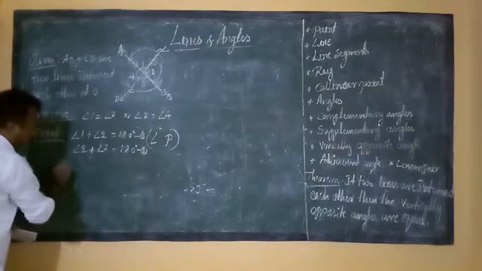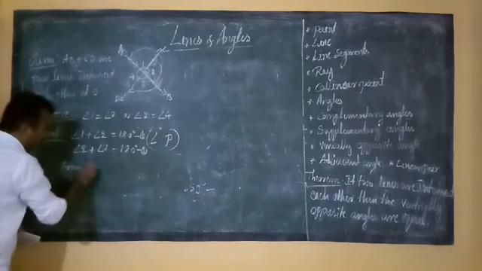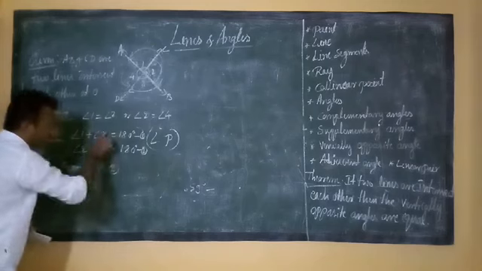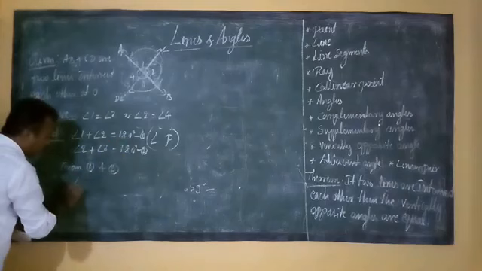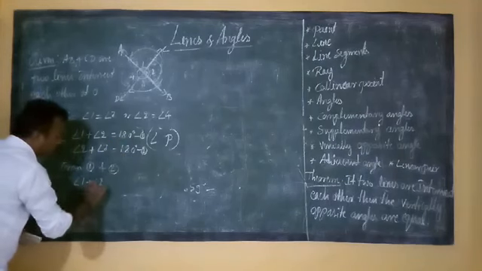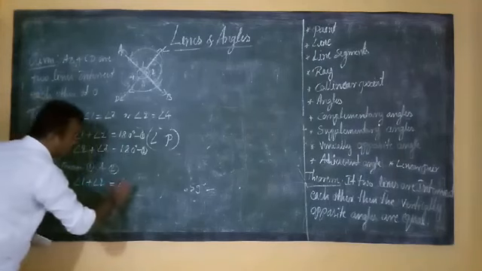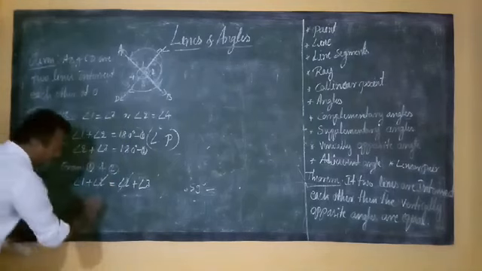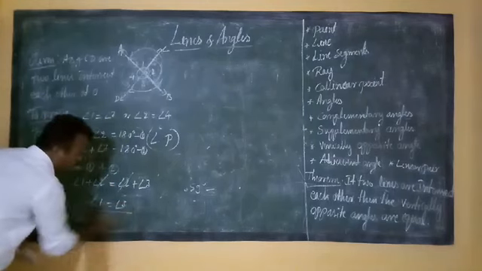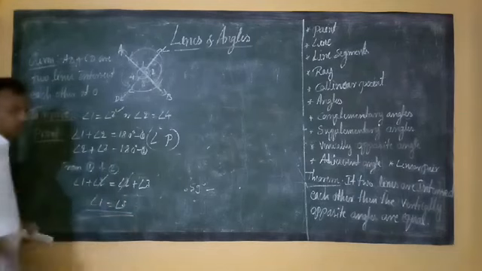First we equate these from 1 and 2. Since the RHS is equal, the LHS is also equal. Angle 1 plus angle 2 is equal to angle 2 plus angle 3. Angle 2 gets cancelled, remaining angle 1 is equal to angle 3. See, the first point is proved.